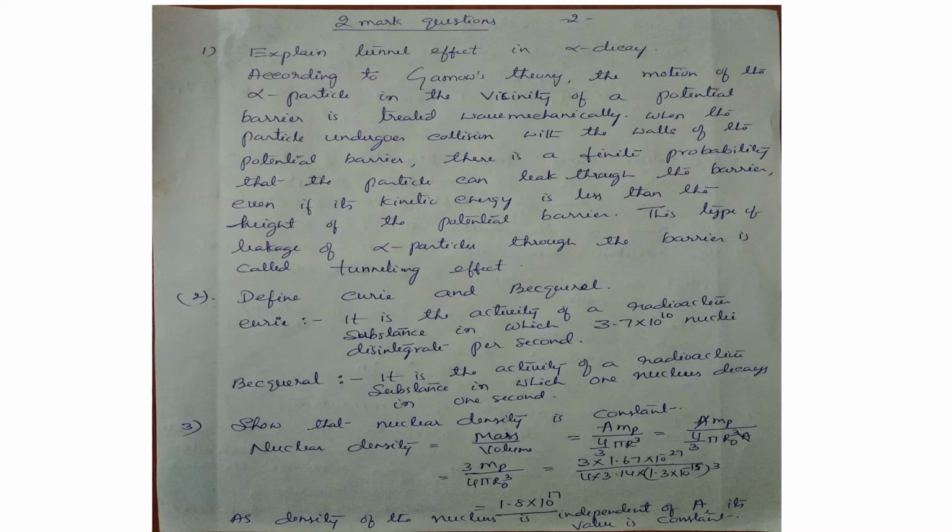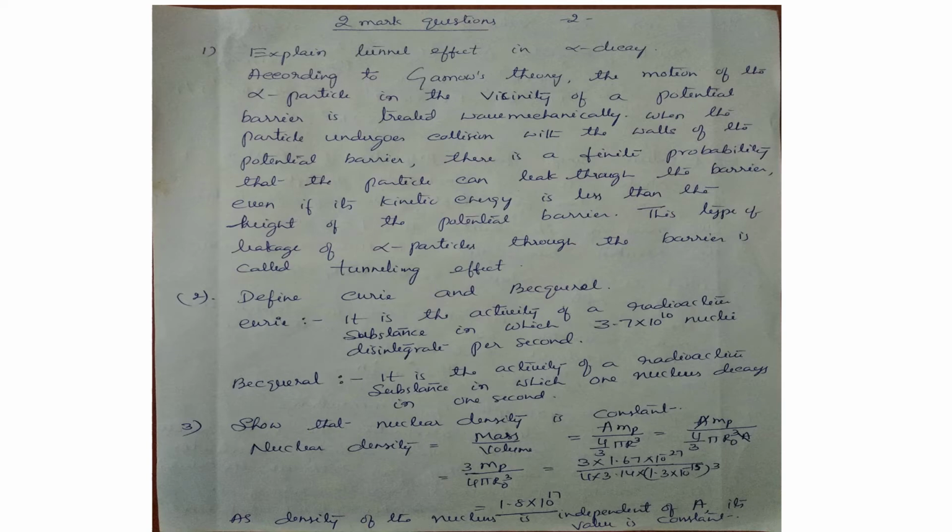Next question is, define Curie and Becquerel. Curie and Becquerel are the units of activity of a radioactive substance. Curie is the activity of a radioactive substance in which 3.7 into 10 power 10 nuclei undergo disintegration in 1 second. Whereas Becquerel is the activity of the substance in which 1 nucleus undergoes decay in 1 second. These are the units of activity of a radioactive substance. The next question is, show that nuclear density is a constant.